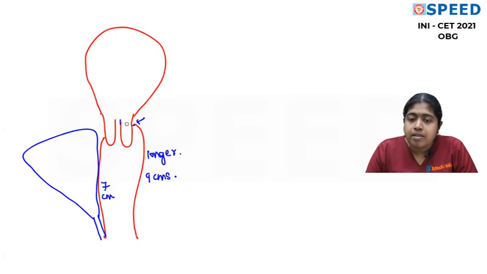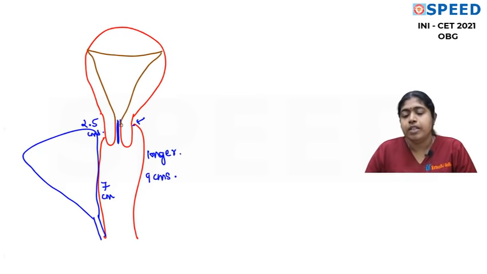Now when we take this, the length of the cervix is 2.5 centimeters. It's a range actually from 2.5 to 4. But when we want to write a single number, we will write 2.5 centimeters. Is that okay? Now let me finish off this. Okay, fine. So we'll stop with this.